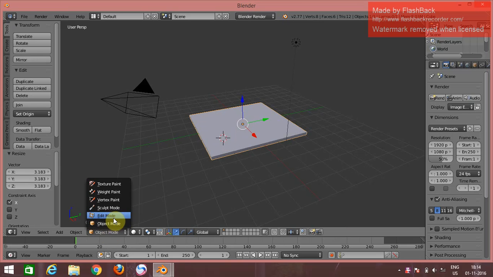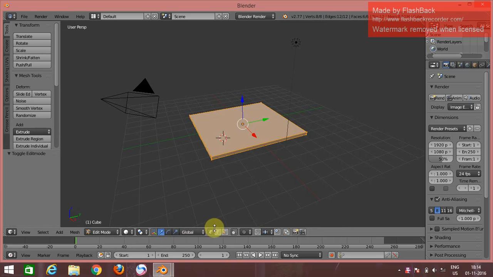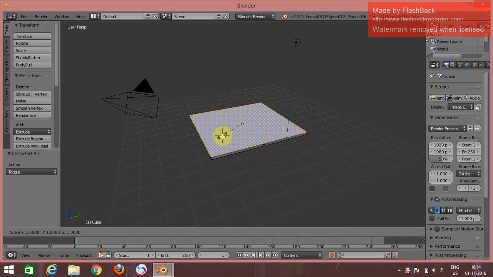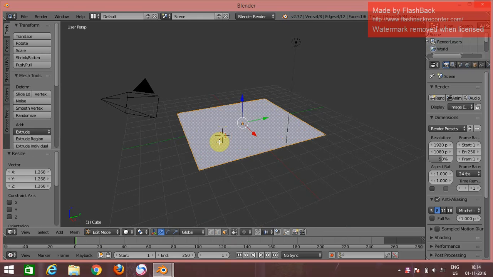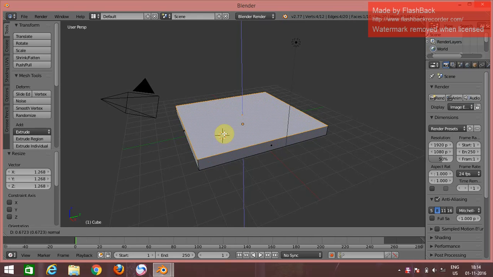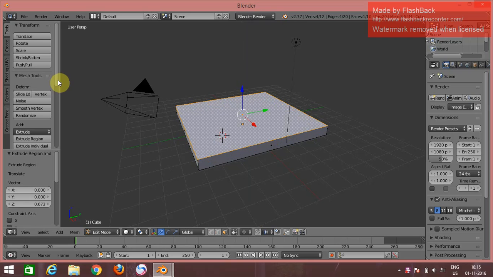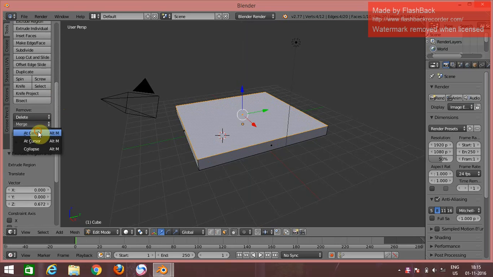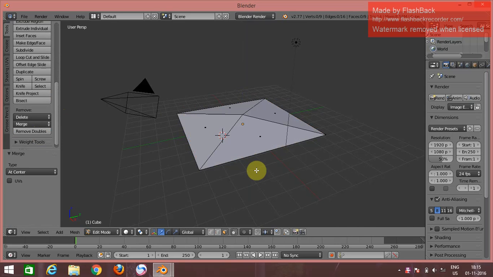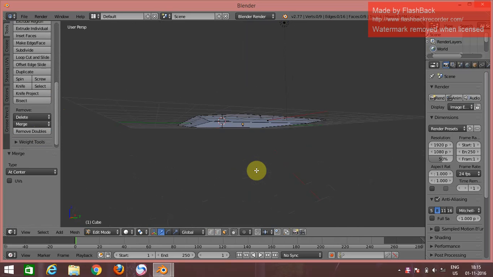Then change it to edit mode. Then face select. Select this face. Press S. Then follow with E. Then press E. After that, go to this option and merge at center. Now the roof has been created.